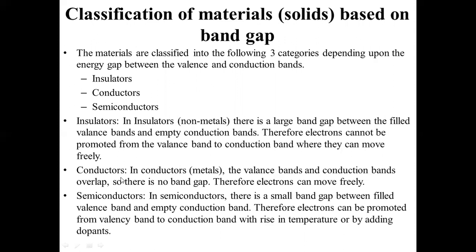Now, in case of conductors, we have already studied that there is a very small gap between valency and conduction bands, and the electrons can easily be promoted from the valency band to the conduction band, and therefore conduction takes place. The examples are metals. Lithium is a metal, sodium is a metal, in which conduction takes place, and that's why they are called conductors.